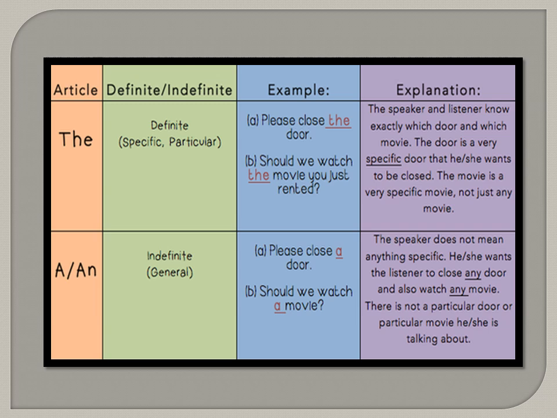Let's come to indefinite articles a and an. General. It is just general or common. Again I am reading the blue part. Please close a door. Example B. Should we watch a movie? The quality of this chart, or the positive thing of this chart, is that they are using the same examples to make you clear how we are going to fill the blanks with the articles.